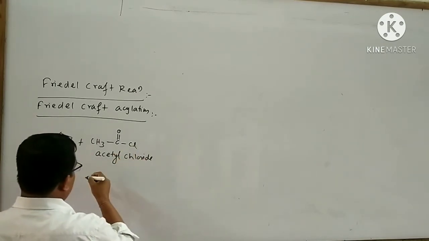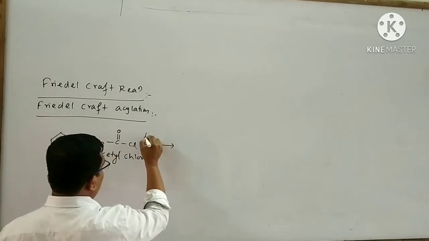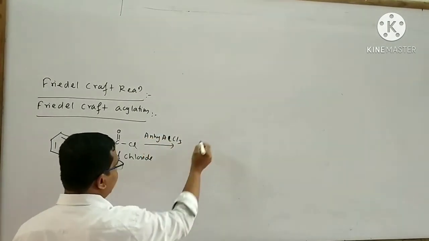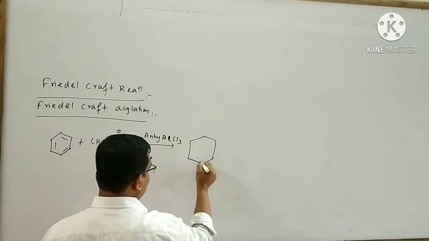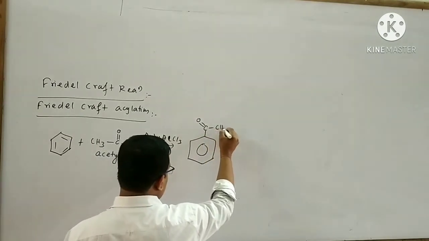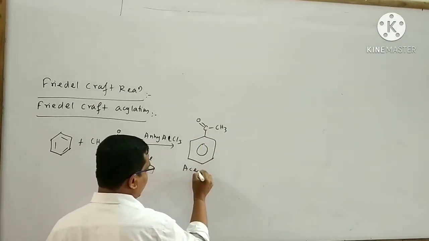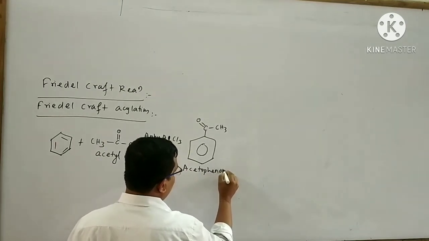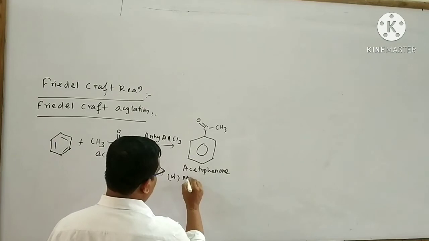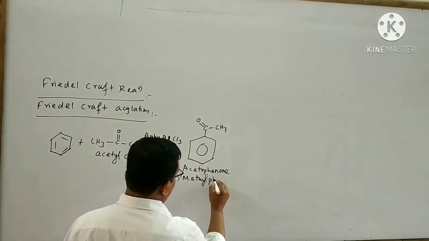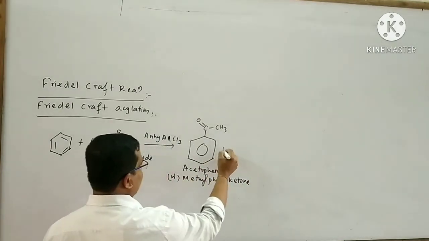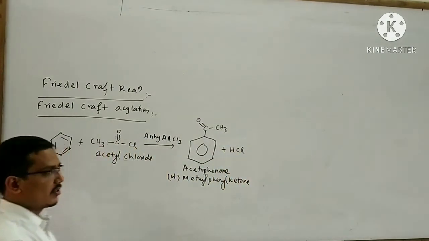Now it is subjected to reaction with anhydrous AlCl3. Then what will happen? This product is formed. This is said to be acetophenone. It has another name, that is methyl phenyl ketone. HCl is formed as the byproduct.